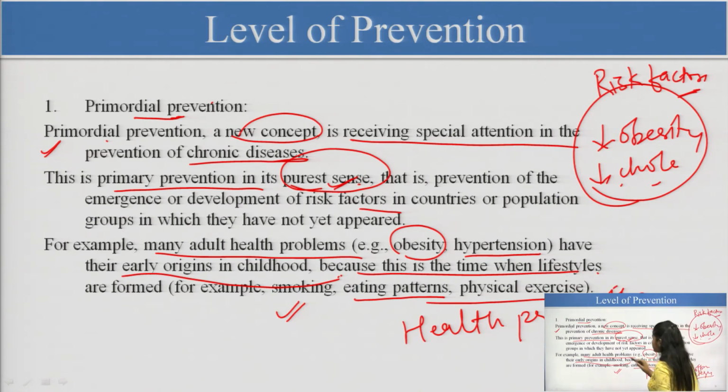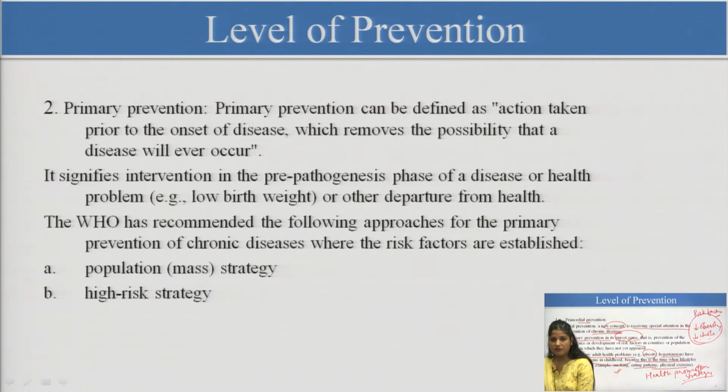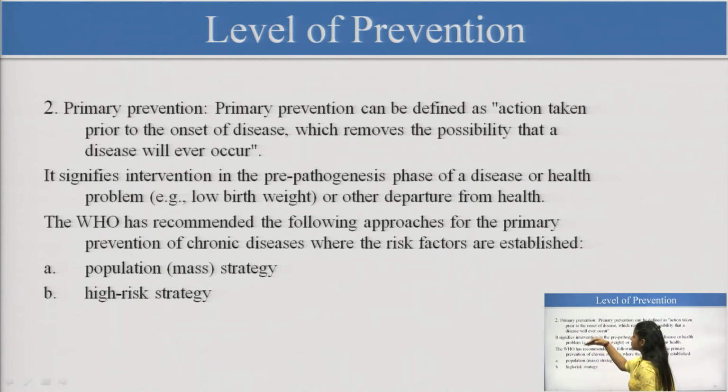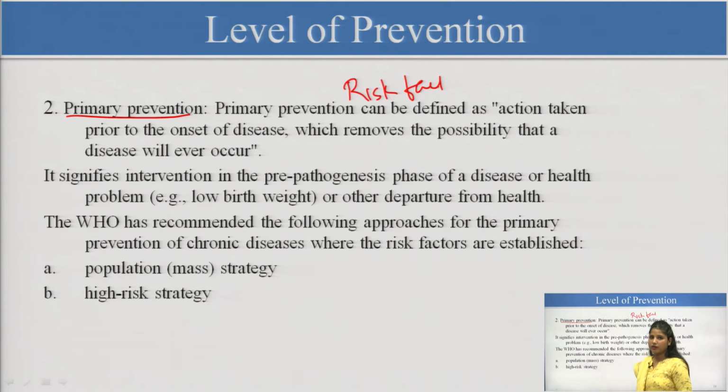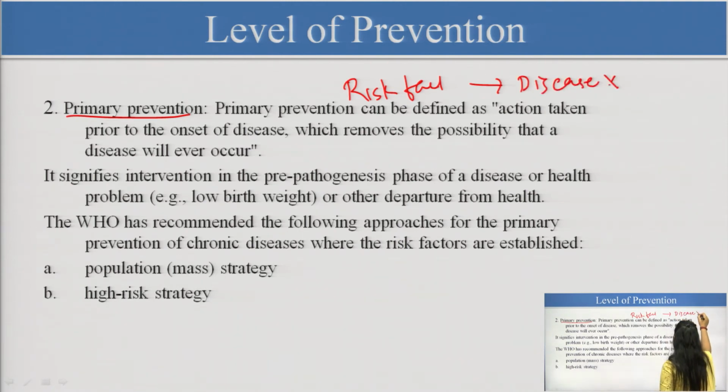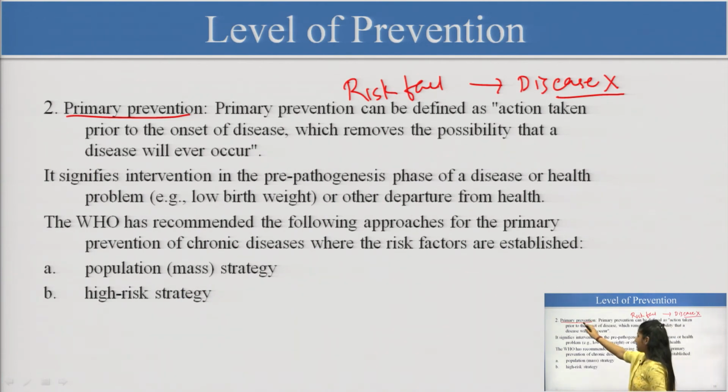So, health promotion strategies are part of primordial prevention, where we are targeting the risk factors. I hope this is clear to all of you. Then there is primary prevention. In primary prevention, the risk factors are present. Now, the person is obese, has a high cholesterol level, and is not following a healthy lifestyle. So, risk factors are present, but disease is not present. Till now we do not have disease. So, this is under primary prevention.